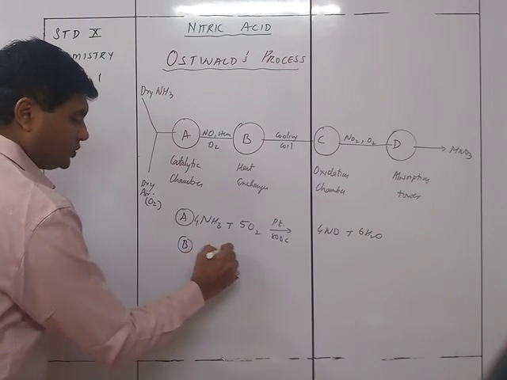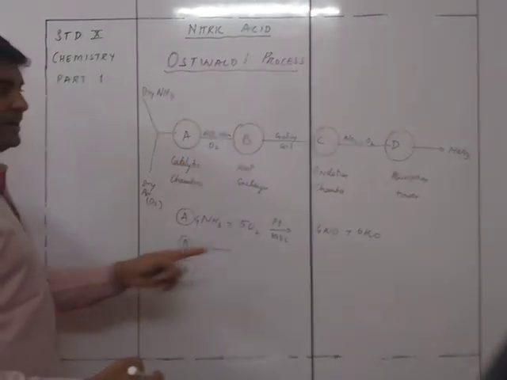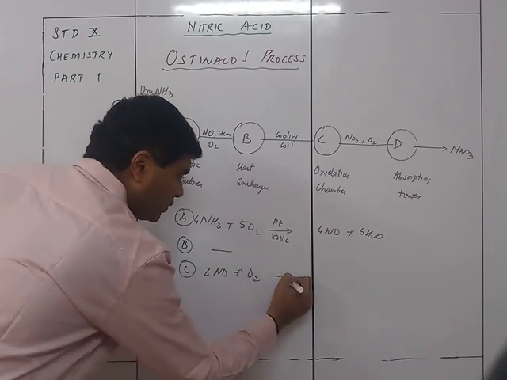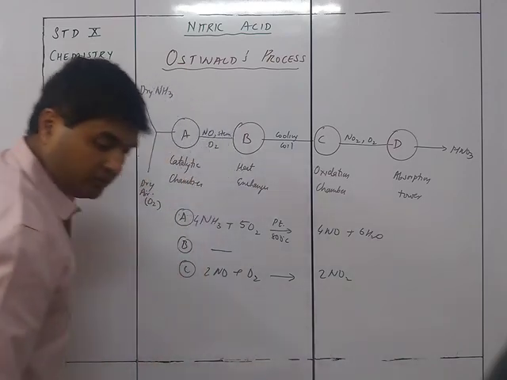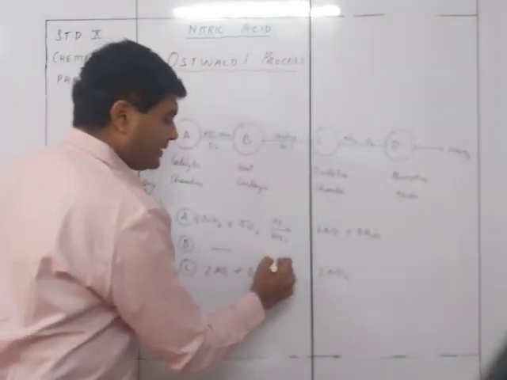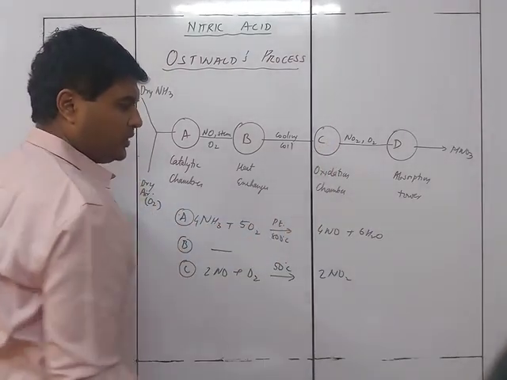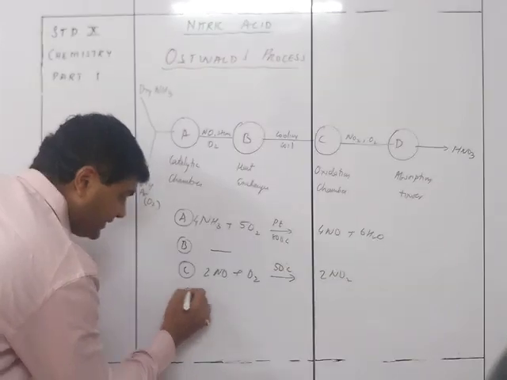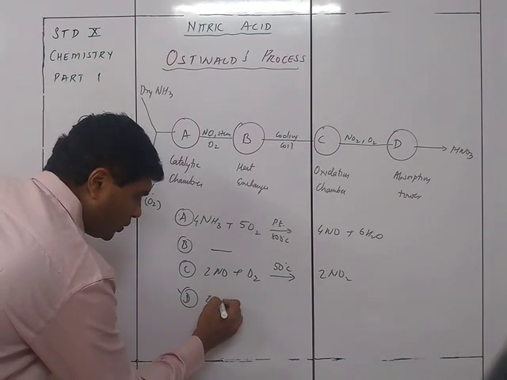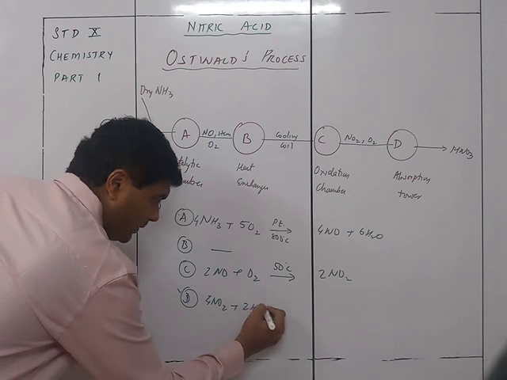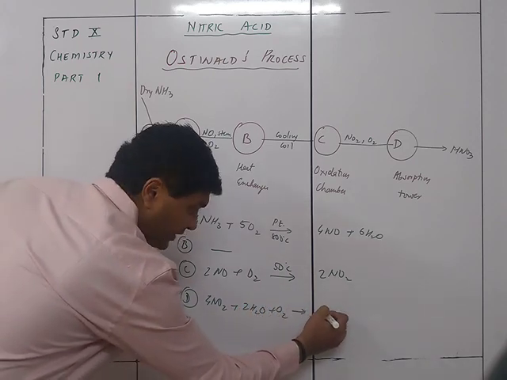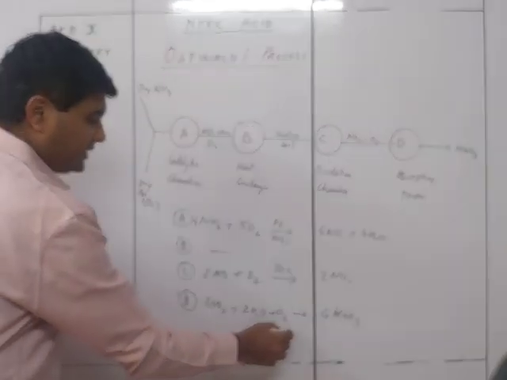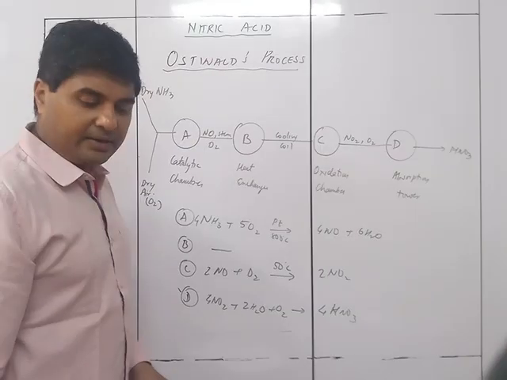So in B, there is no reaction over here, but in the case of C, that is the oxidation chamber, 2NO plus O2 is going to give me 2NO2. So the formation of NO2 takes place at a low temperature, only 50 degrees Celsius, and then this NO2 goes further into the D part, that is the absorption tower. This is going to be 4NO2 plus 2H2O plus O2 giving 4HNO3. So this is how we get nitric acid in the Ostwald process.